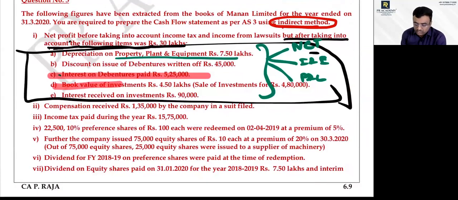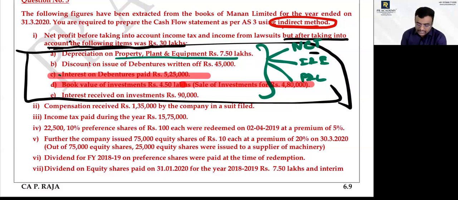Next, book value of investment is 4.5 lakhs, sale of investment is 4.8. What should we do with this? 30,000 profit on sale of investment. Only that profit should be dealt with here. The investing sale value should be considered under the respective activity. Yes or no? Yes, sir.